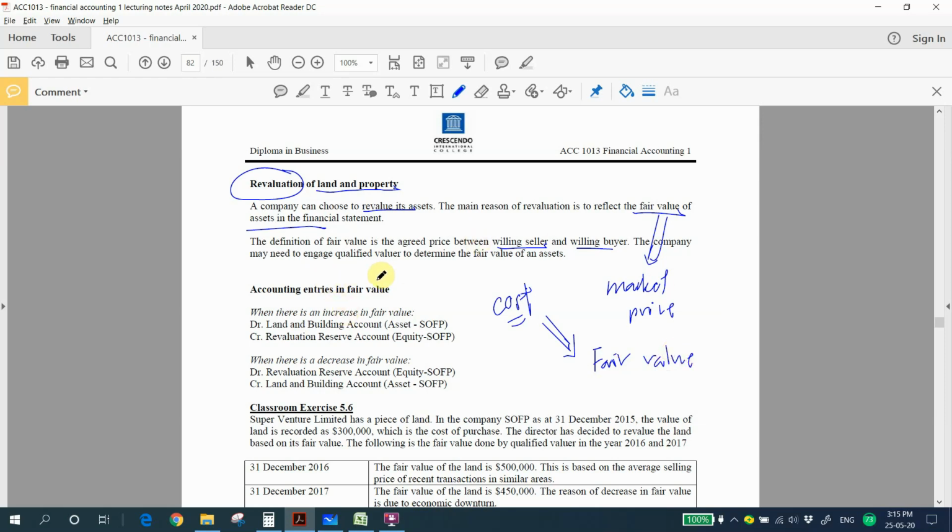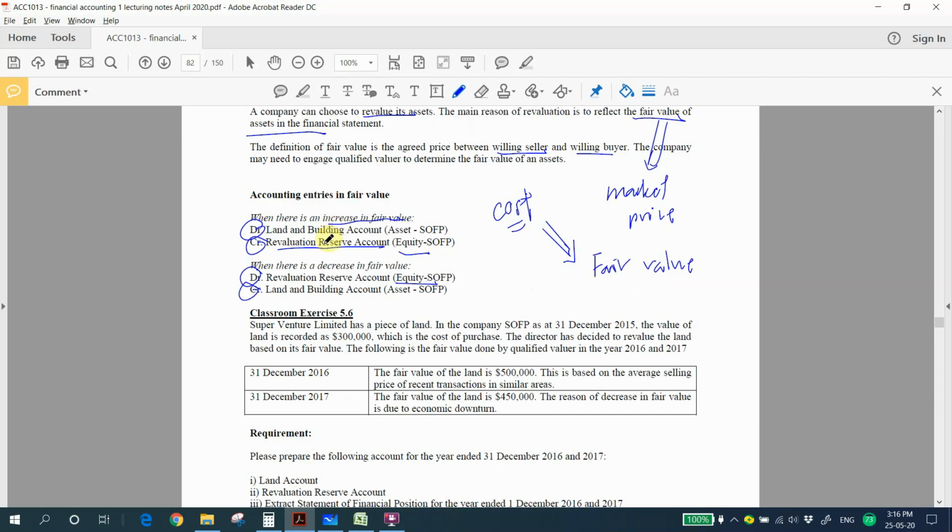Accounting entries in fair value: when there is an increase in the fair value of the asset, we debit the asset account and credit the revaluation reserve account. Revaluation reserve account is used to capture the additional value, the increase in value of the asset, and revaluation reserve account is an equity in the statement of financial position. When there is a decrease in fair value, we debit the revaluation reserve account and we credit the land and building account. So we use one exercise to practice the concept in revaluation account.